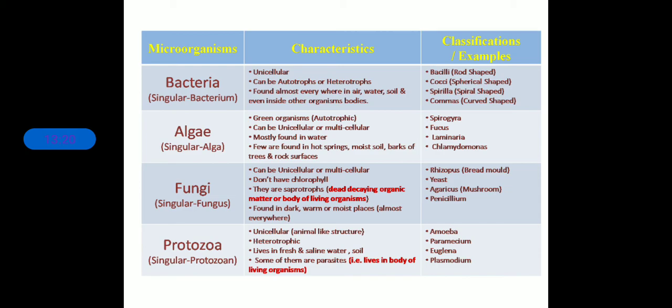So that is it about bacteria, let us go through it again. First of all, bacteria are unicellular, can be autotrophs or heterotrophs, and are found almost everywhere: air, water, soil, even inside other living organisms' bodies. They are classified on the basis of their shapes, so they are termed bacilli, cocci, spirilla and comma: rod, spherical, spiral and curved shaped. Clear? So that is it for today. Tomorrow we will discuss the other types of microorganisms. Thank you so much.